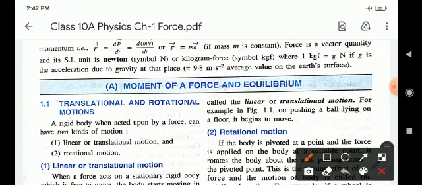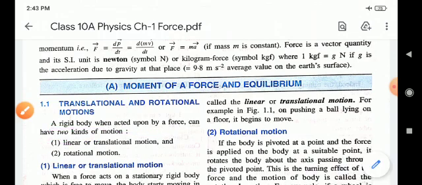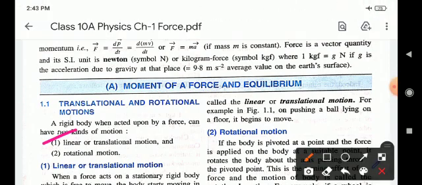Children, number 1.1, that is translational and rotational motion. A rigid body, when acted upon by a force, can have 2 kinds of motion. Number 1, linear translational motion, or number 2, rotational motion.